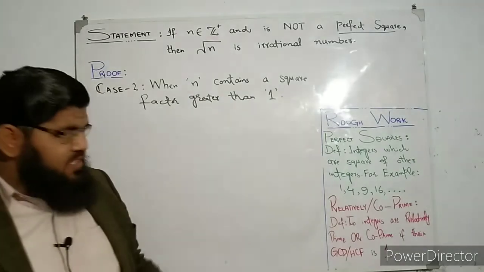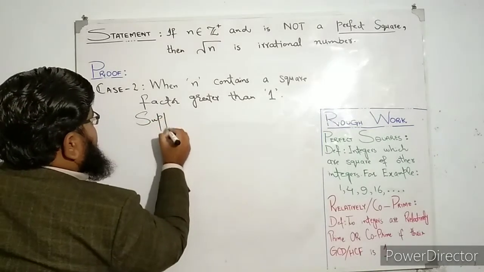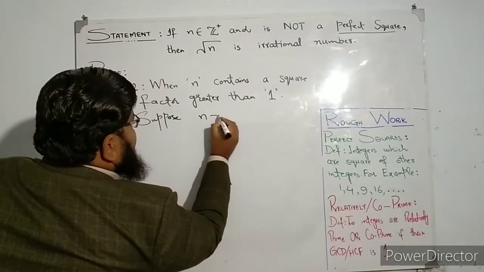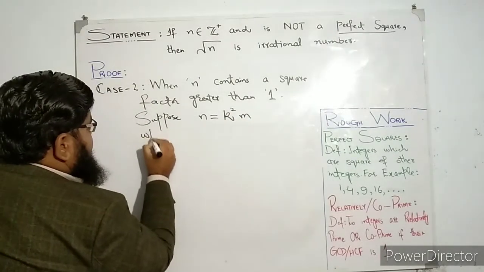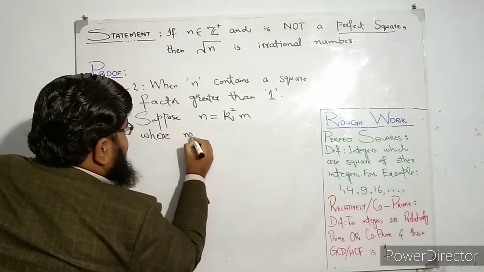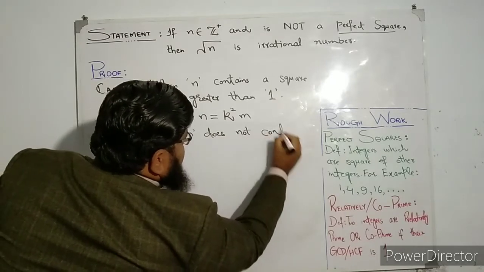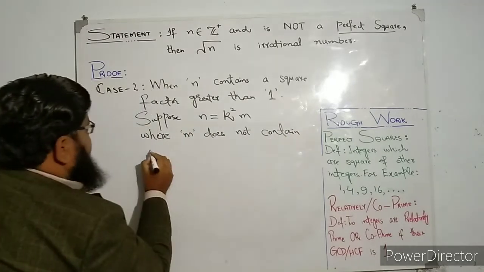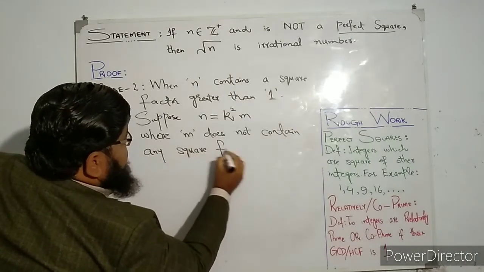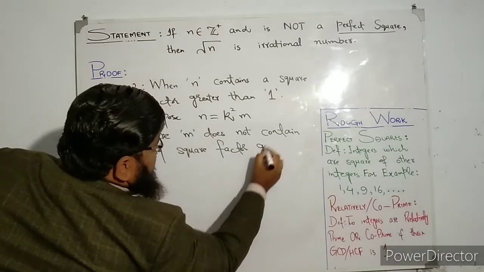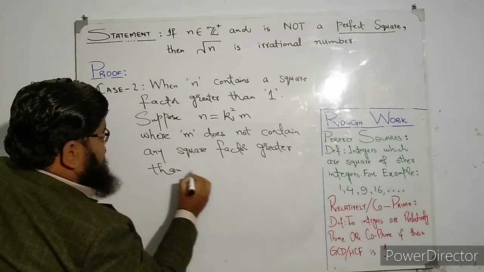So this number will be of the form, for example, we suppose that n is equal to k square m, where m does not contain any square factor greater than 1.